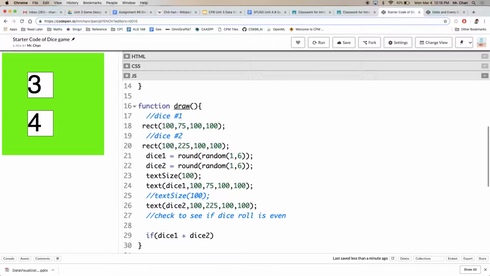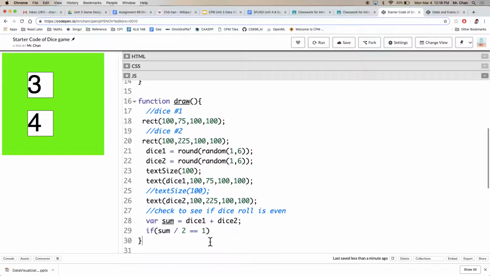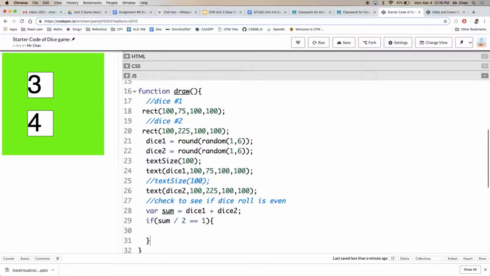Maybe we'll do it even like var sum equals dice 1 plus dice 2. Now we're going to check to see if the sum is even. So if we divide it by 2, we should have a remainder equal to 1. And then we'll go use the text function and say it's even, and then have that down here maybe over so many spaces of size 100, 100.